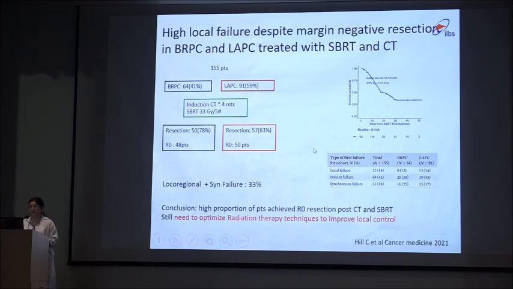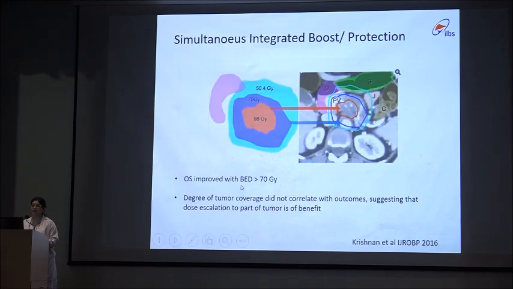Now, in this paper by Hill et al., 155 patients were assigned for chemo followed by SBRT, but 66% of the patients underwent surgery, and out of this 155, 33% still had either locoregional or synchronous failure at the local site and distant metastasis. So there is a need to improve our radiation therapy technique for the local control of the disease. This local control can be achieved by various methods.